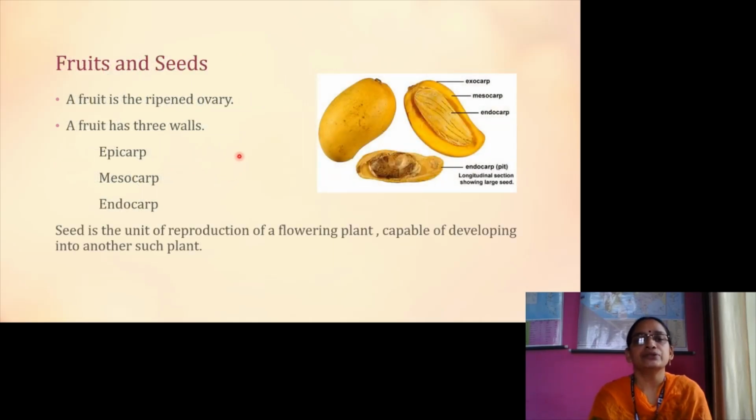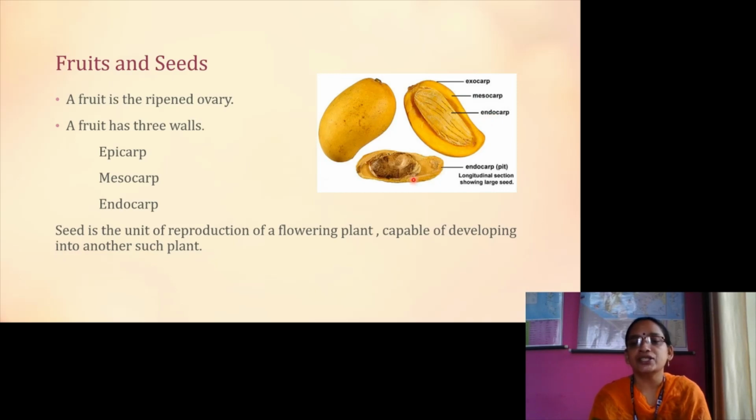Let us study about fruits and seeds. What is a fruit? A fruit is the ripened ovary. Here is a mango fruit. A fruit has three layers. They are called epicarp, mesocarp and endocarp. The epicarp is also called exocarp. Let us see the structure. Here you can see the outermost skin, which is known as exocarp. Then the fleshy part is called mesocarp. Then there is one hard part, called endocarp.